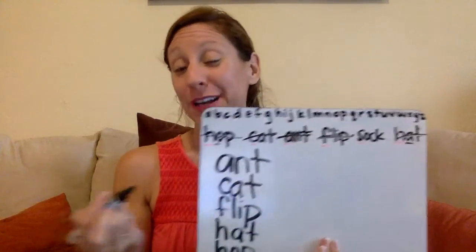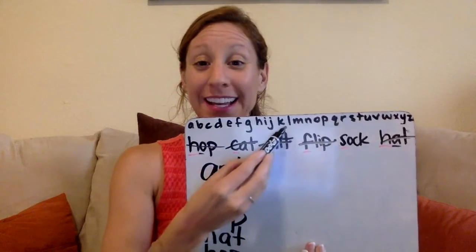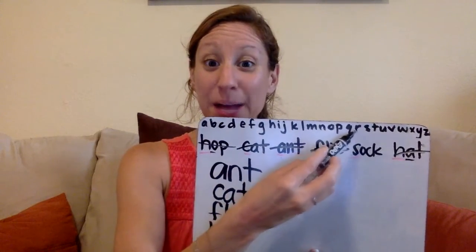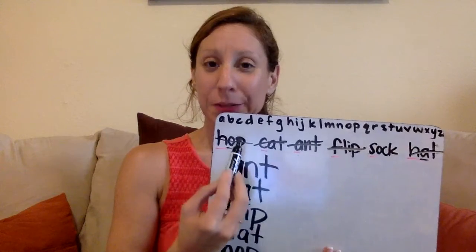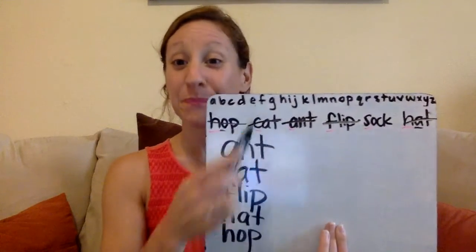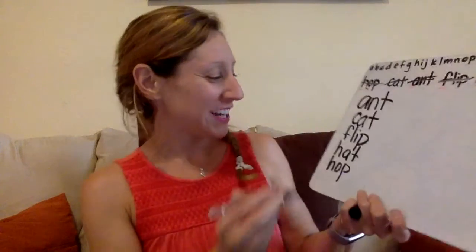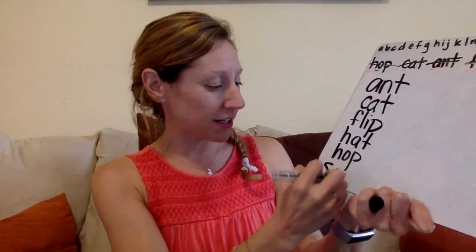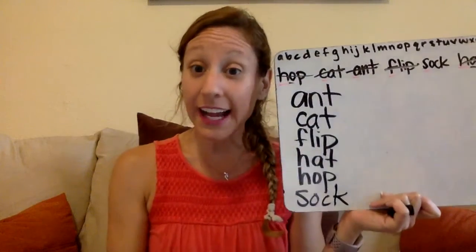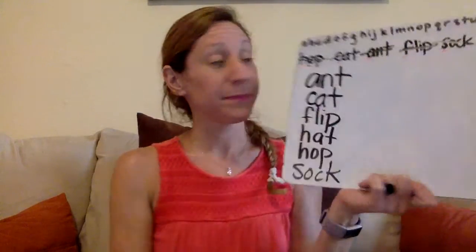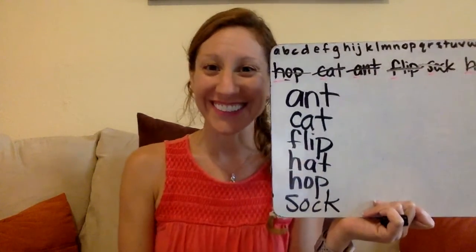Last one, probably sock, but let's double check. So if we ended up with a letter that's back here, we know we made a mistake, but we could always fix it. But sock, S, comes later in the alphabet. So we're all good. Sock is our last word. And now we have listed our words in alphabetical order.